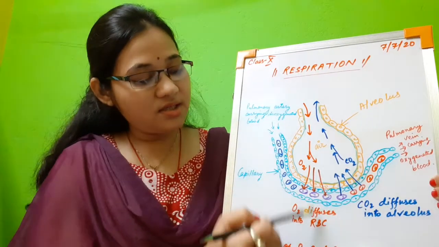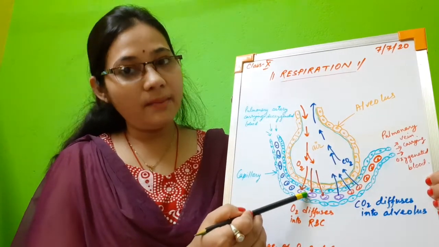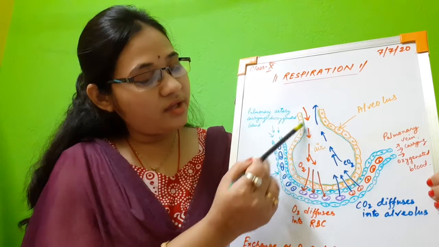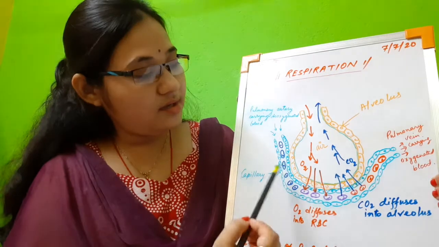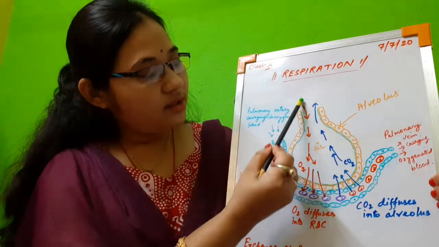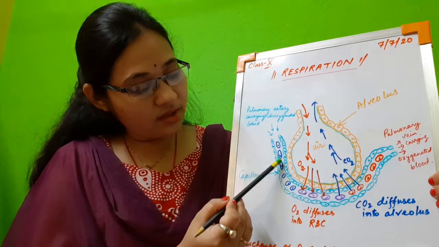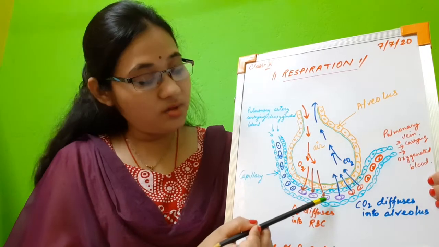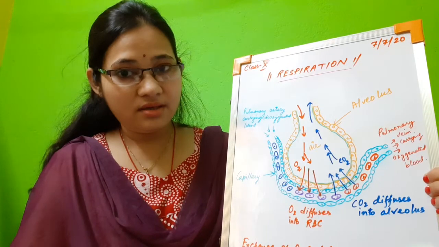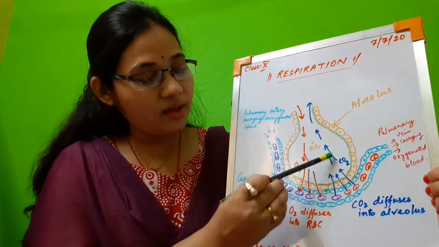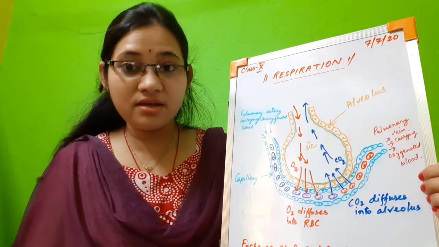So in this way, exchange of oxygen and carbon dioxide takes place between the lungs and the capillary. These air sacs are filled with air inside our lungs, and this is the oxygen that we inhale. You can see slowly the blue RBC turning into light violet, then light red and then complete red. That means they are giving away their carbon dioxide and taking in oxygen, so slowly they are becoming oxygenated.